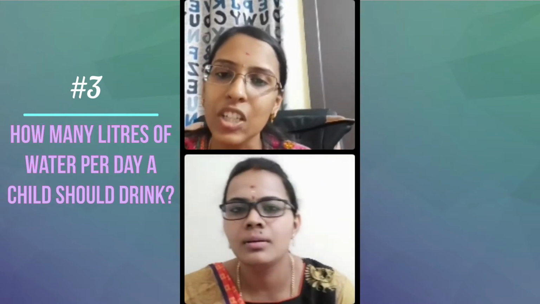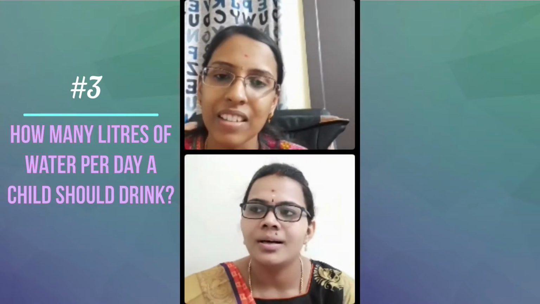Yeah, and the next one was, how many liters of water should a child drink per day, ma'am? So again, when you are saying a child, just give me the age also, it will be very useful. For less than 1 year, we don't give any extra water. For 1 to 3 years, as much as they are able to take. What we consider is that the urine output of the child should not drop below 5. That is important. So as much as they want, they can take.